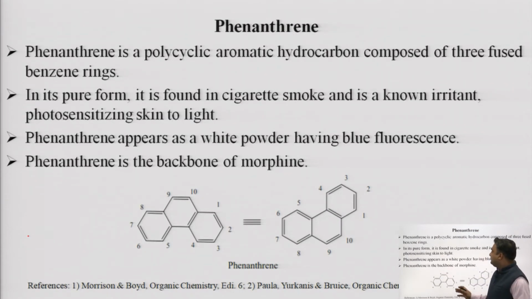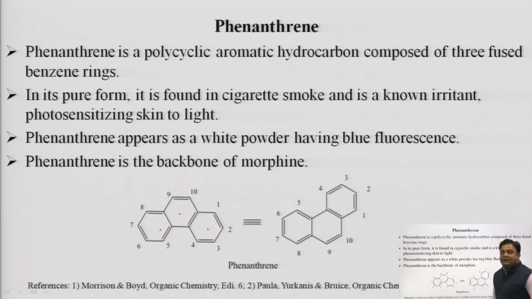As you can see, phenanthrene is a polycyclic aromatic hydrocarbon composed of 3 benzene rings. Okay, 1, 2 and 3. In its pure form it is found in cigarette smoke and is a known irritant, photosensitizing the skin to light. It is very toxic, but toxicity studies on human beings have not been reported till now. Phenanthrene appears as a white powder having blue fluorescence. Phenanthrene is the backbone of morphine.